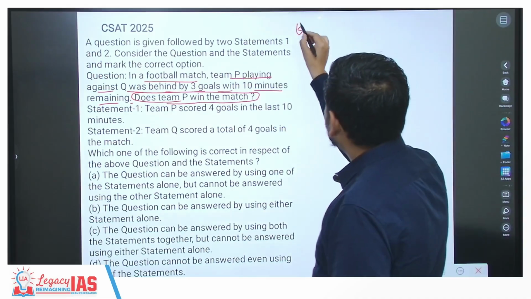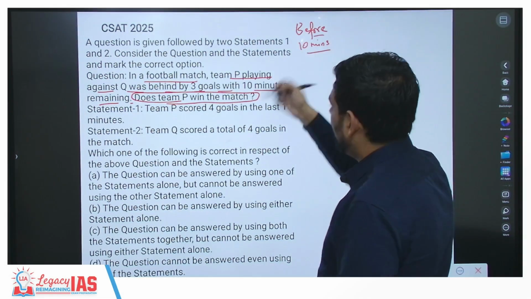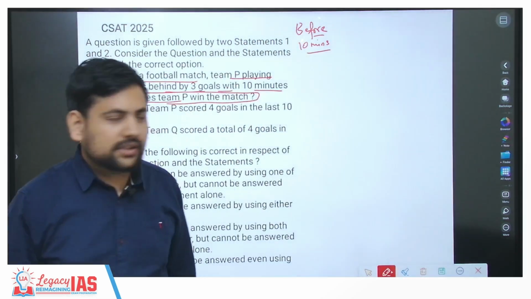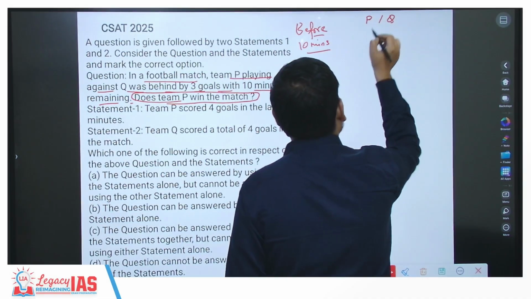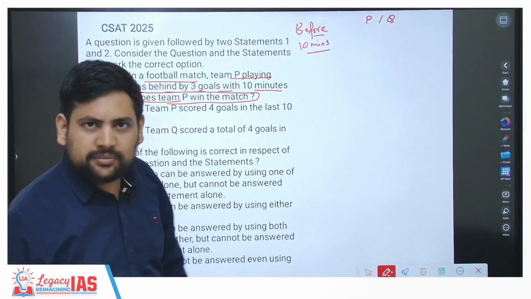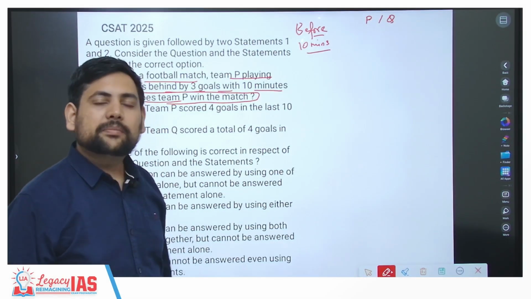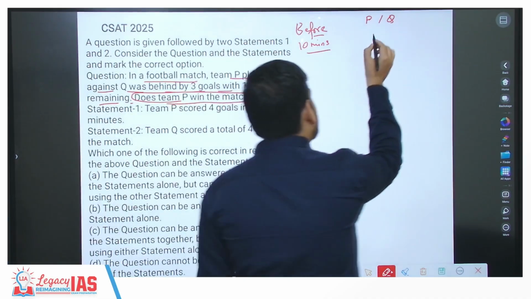Now what are the possibilities? I am asking you before the 10 minutes. When this question is being written, what will be the goals of P and Q? What do you think? Q is 3 goals ahead of P. Then how many goals can P have at minimum? P can have 0 goals, correct? You must have watched football.